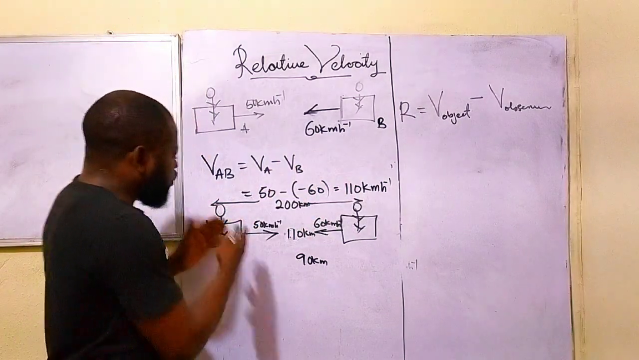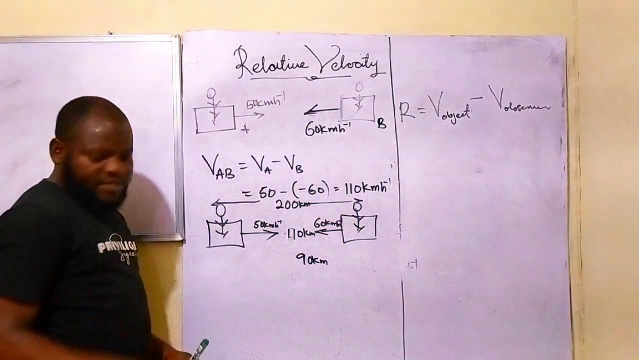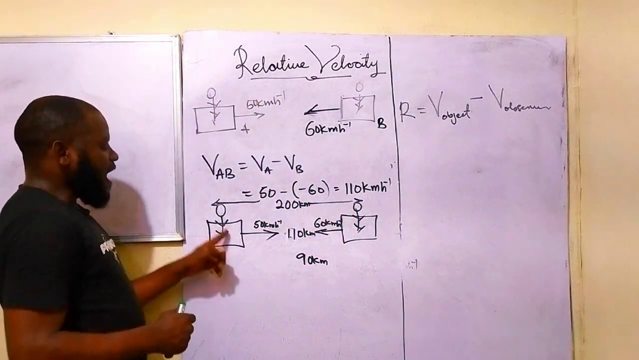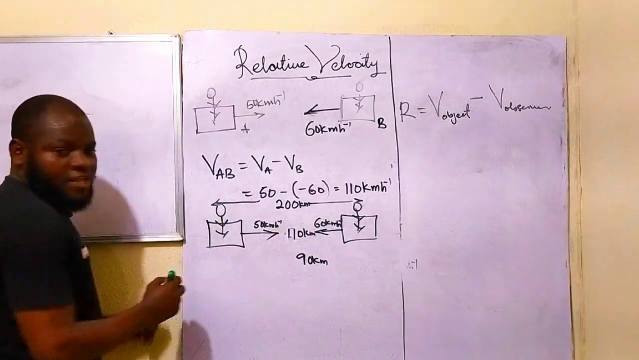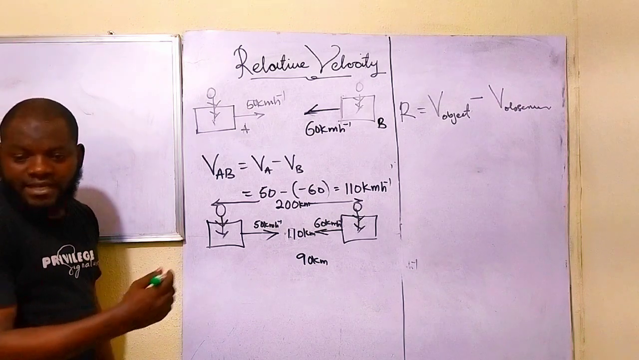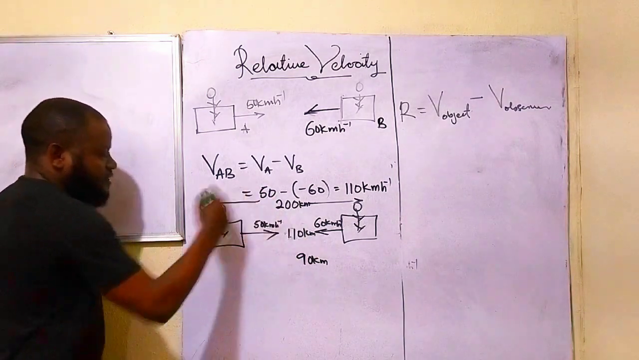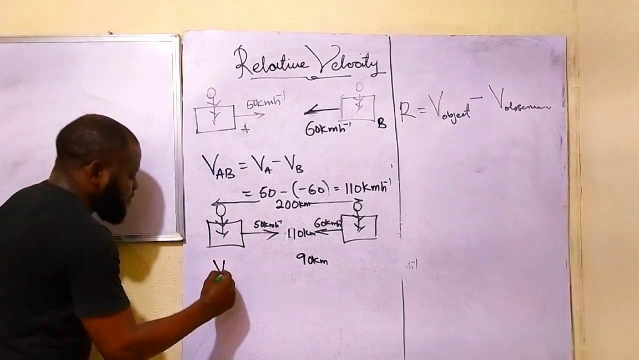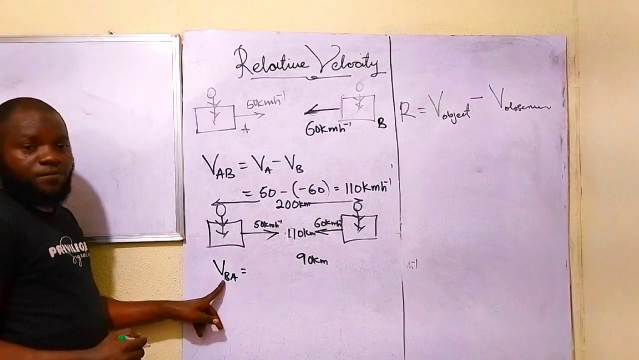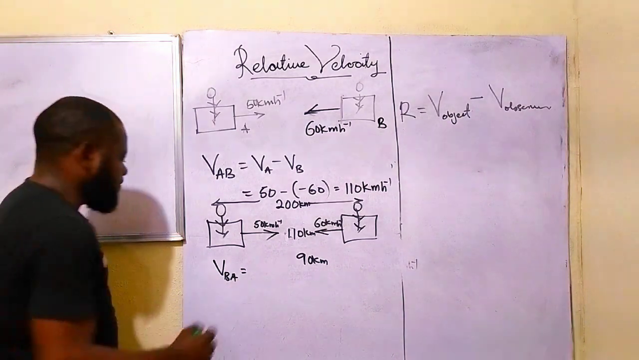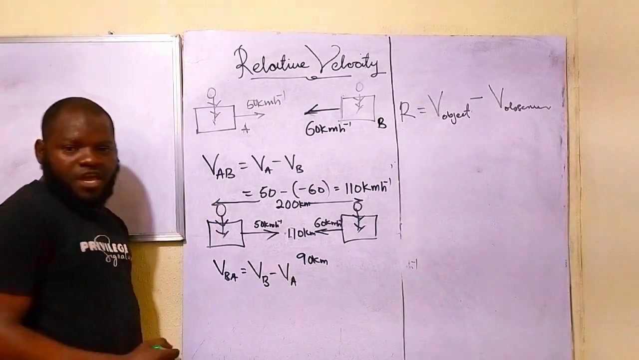Now, this has shown that I'm the one approaching you now. Now, let's take for instance that I'm the observer. You are the object. So, being the observer and you are the object, what does that simply mean? What it means is this. The reverse will be the case now. I'll be having VBA. So, you have become the object, I have become the observer. So, that will become VB minus VA.